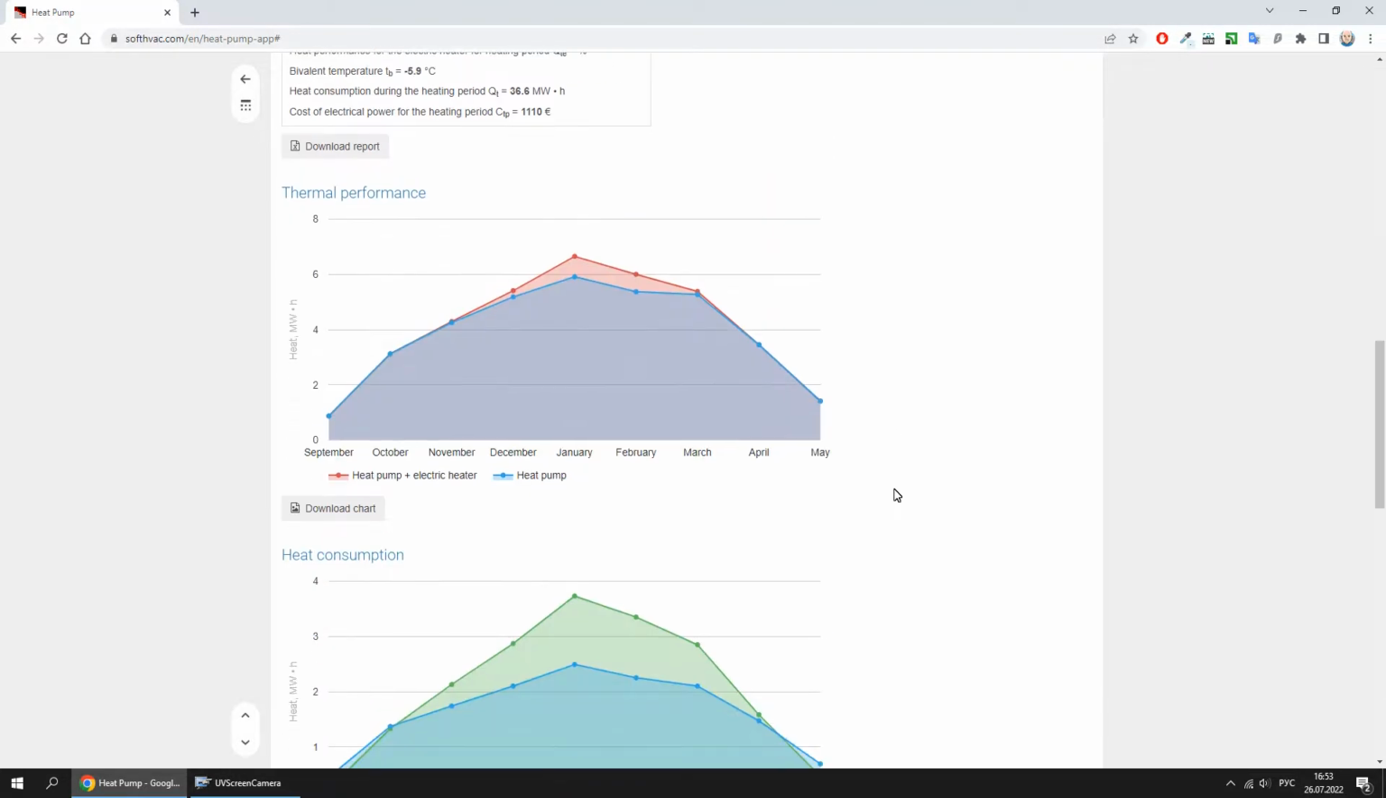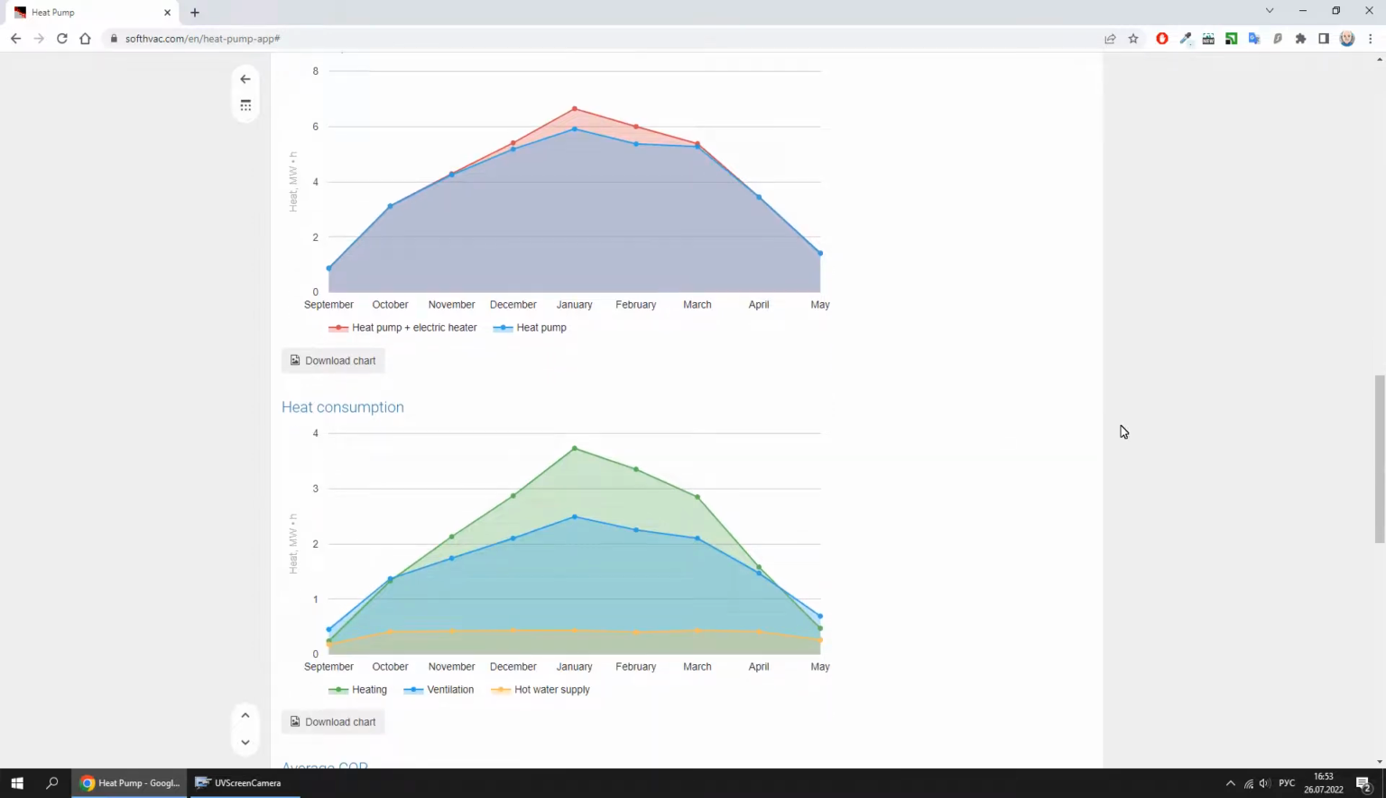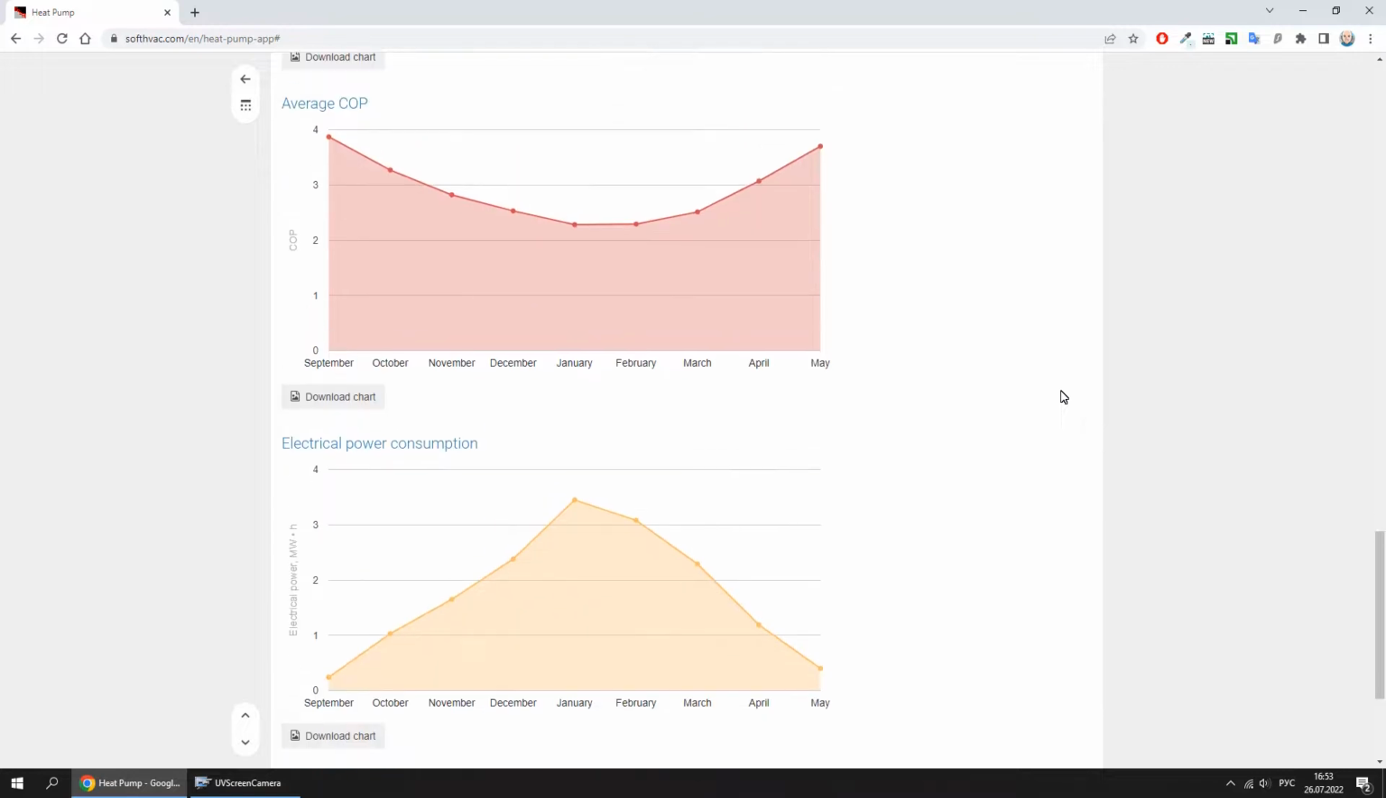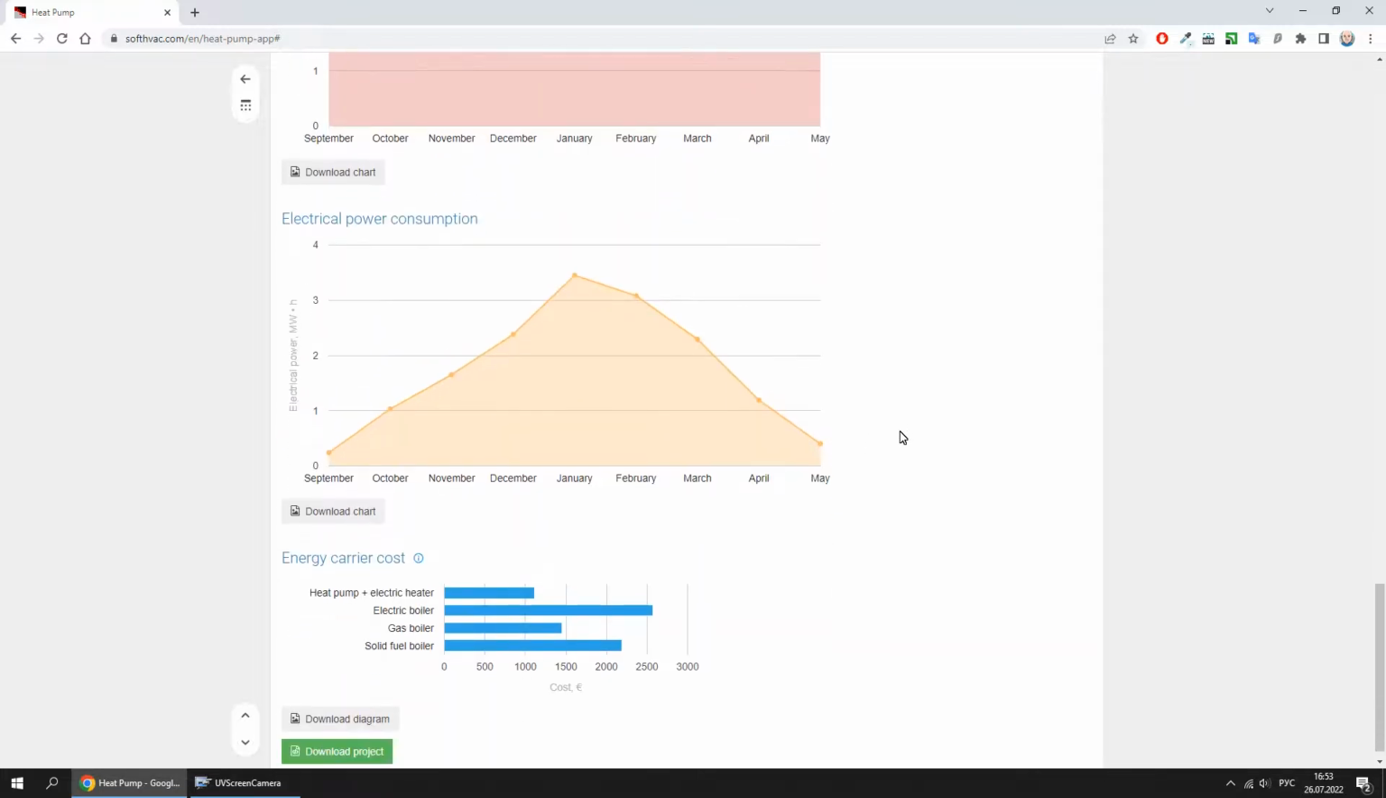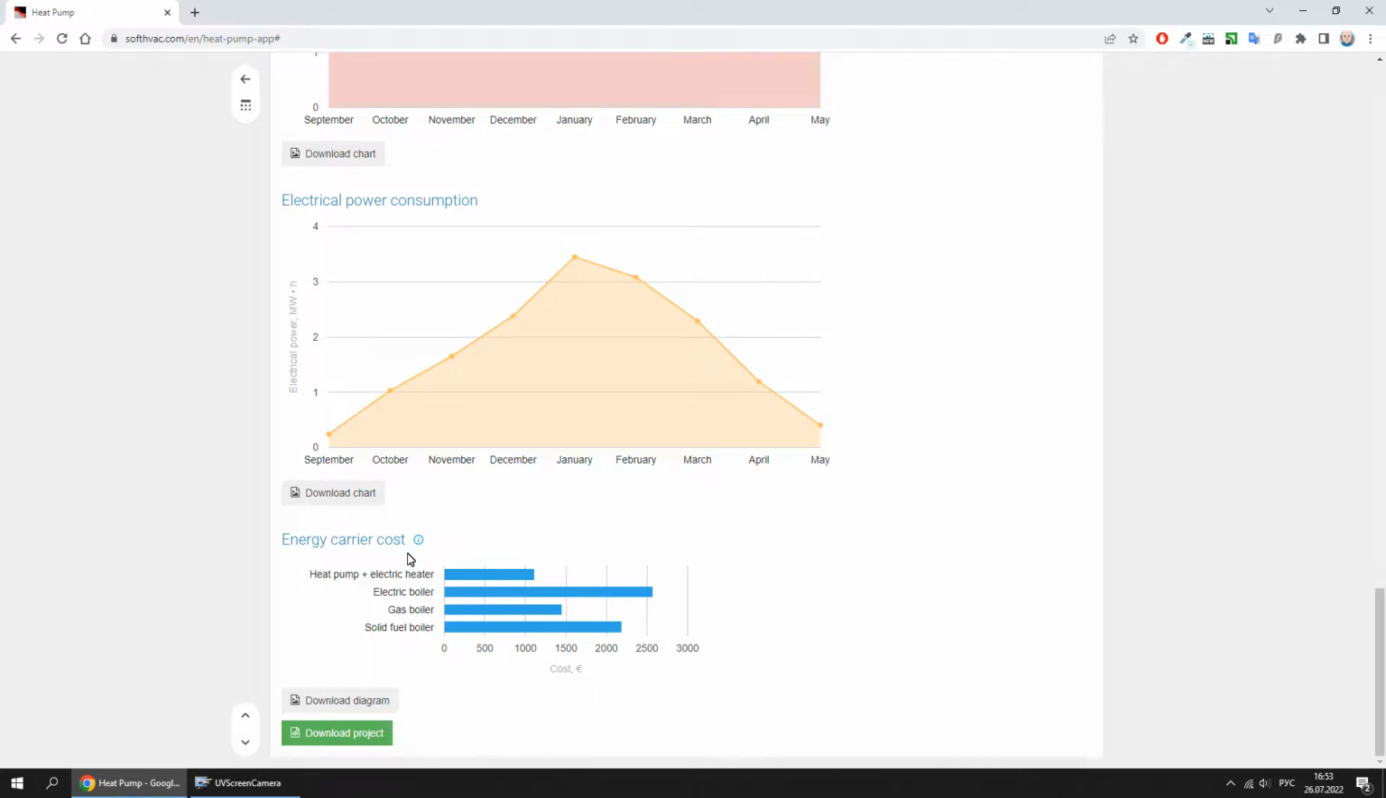Graphs were also made. Thermal performance, heat consumption, average COP, electrical power consumption, and energy carrier cost. By comparing the energy carrier cost of different heat sources, you can assess the relevance and payback of the heat pump.